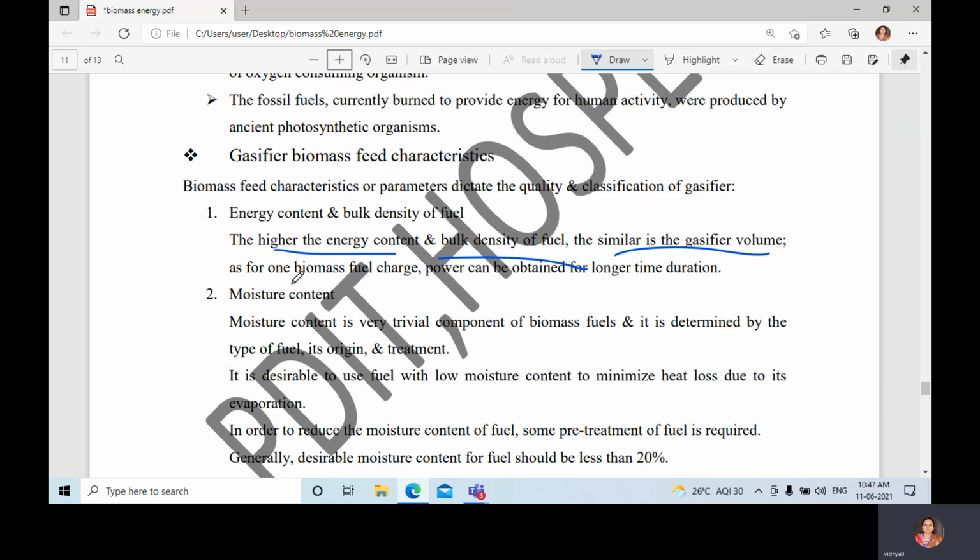As for one biomass fuel charge, power can be obtained for a longer time duration. Next is moisture content. Moisture content is a very trivial component of biomass fuels because it is determined by the type of fuel, its origin and treatment. It is desirable to use a fuel with low moisture content to minimize heat loss during operation. They are saying that it's better to use fuel with low moisture content, so that heat losses will be reduced.